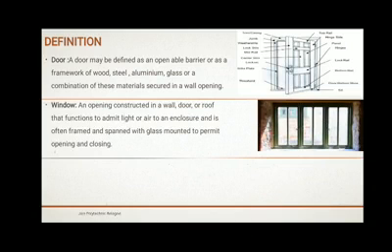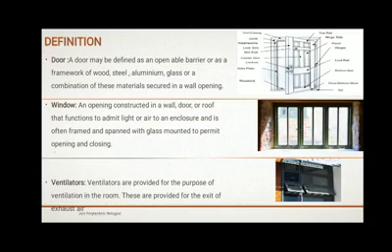So next, coming to window. A window is also an opening in the wall that functions to admit light and air to an enclosure and is often framed and spanned with glass mounted to permit opening and closing. So here you can see a type of window. Next, coming to ventilators. Ventilators are provided for the purpose of ventilation in the room. These are provided for the exit of exhaust air, that is stale air.